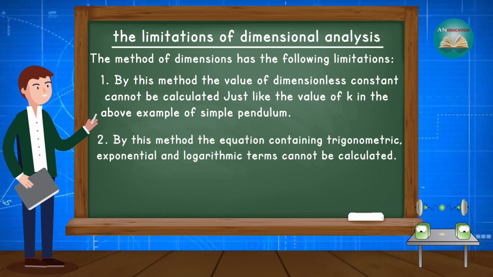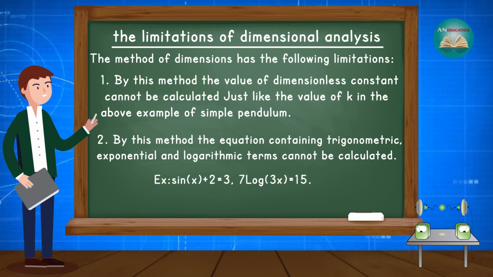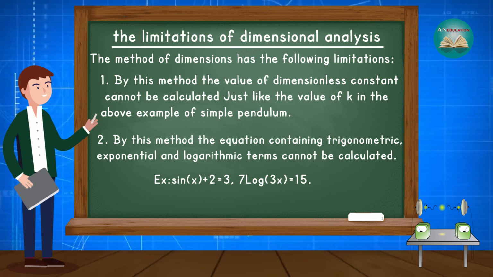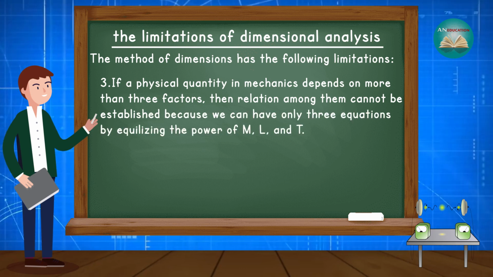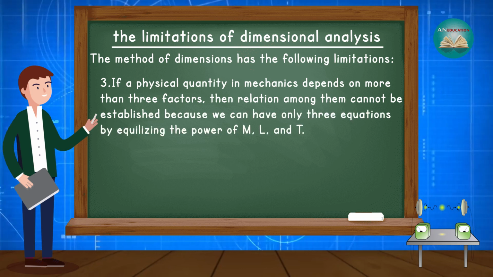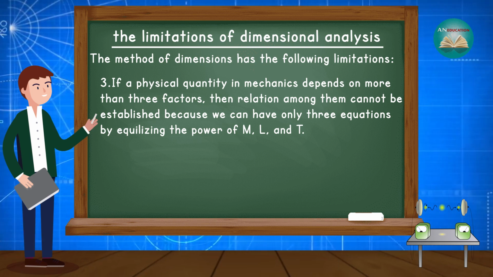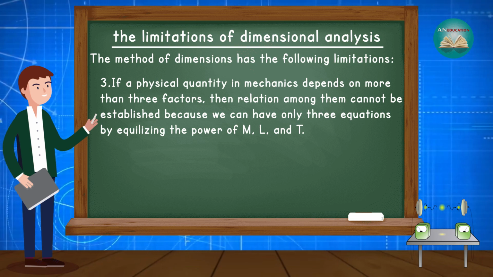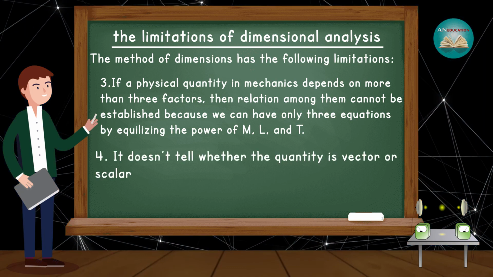The second limitation is that by this method, equations containing trigonometric, exponential and logarithmic terms cannot be handled. For example, sin x + 2 = 3, 7 log 3x = 15. The third limitation is that if a physical quantity in mechanics depends on more than 3 factors, then the relation among them cannot be established, because we can have only 3 equations by equating the powers of m, l and t, that is, mass, length and time. Fourth, it does not tell whether the quantity is a vector or a scalar.